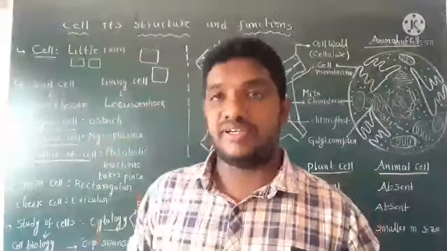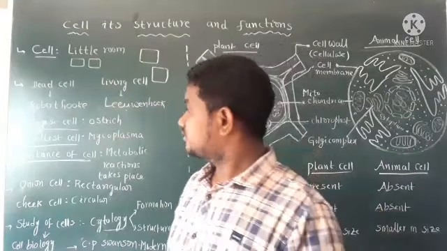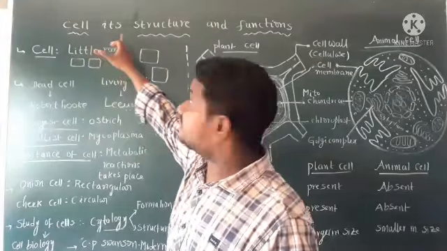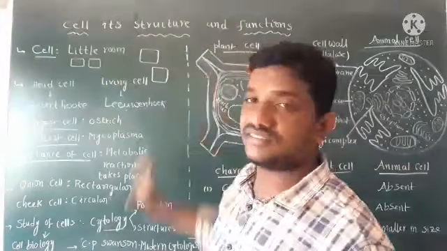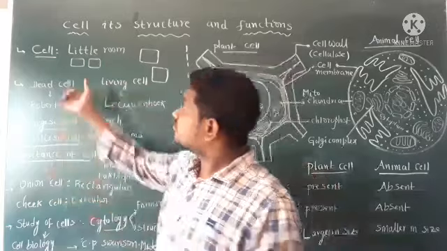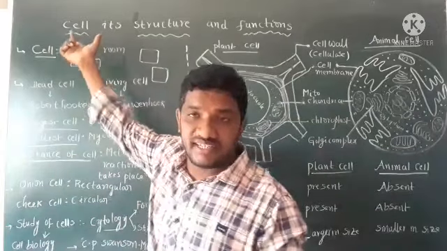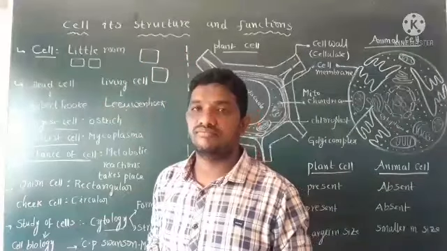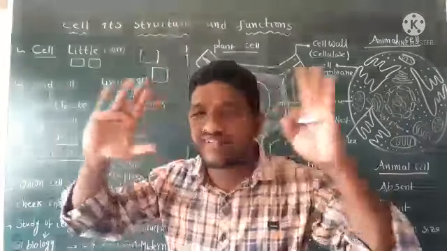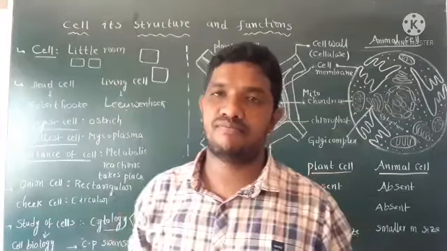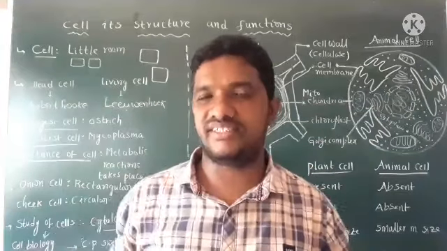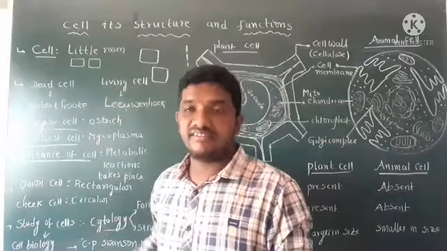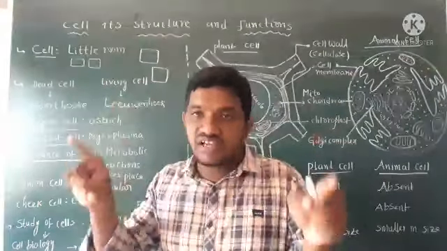Coming to our topic. What is our topic? Cell, its structure and functions. Already we understand about the cell. What about structure? There are different structures of cells. For example, the onion cell is rectangular in shape.